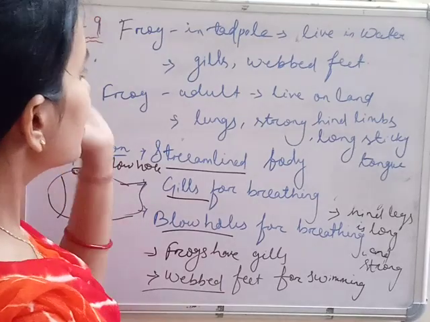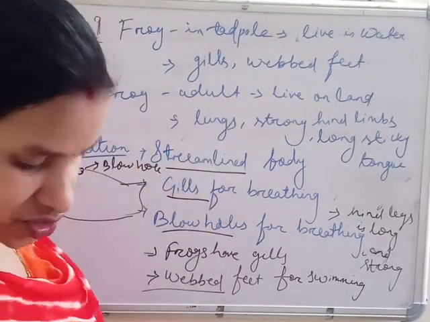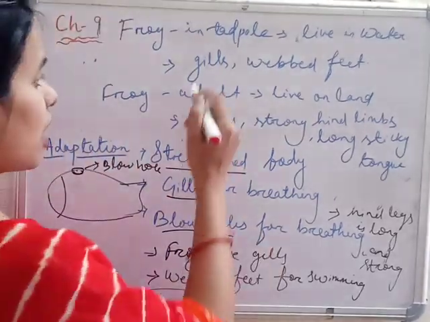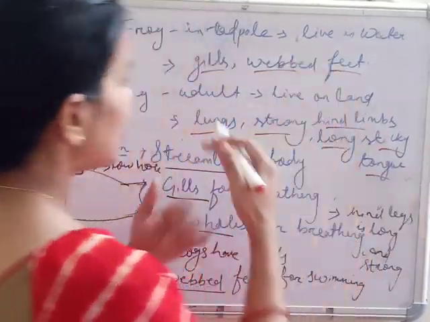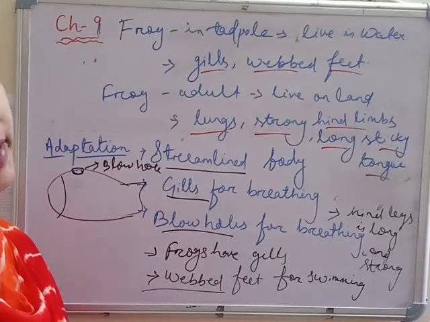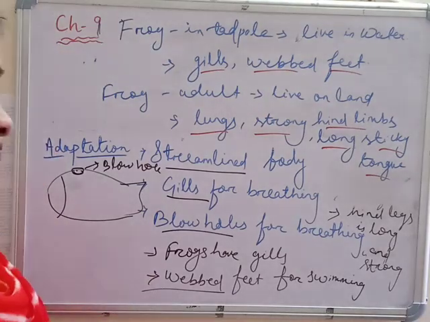So when they are living in water, these are the characteristic features, and when they live outside the water, they have these characteristics. So they are adapted to different habitats according to their need.